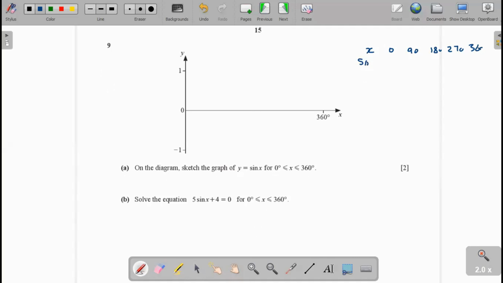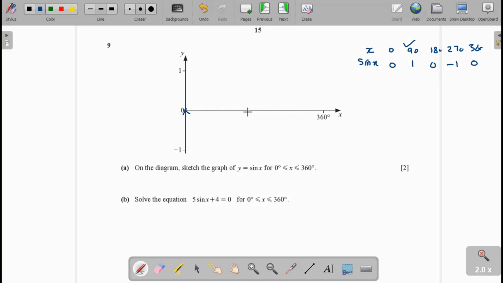Now the sin x at 0 degree is 0, 90 degree is 1, 180 degree is 0, 270 degree is minus 1, and 360 is 0. Now we mark the points. You can take this value from calculator, sin x 1, 0, minus 1, 0. Now we mark the point 0, 0.